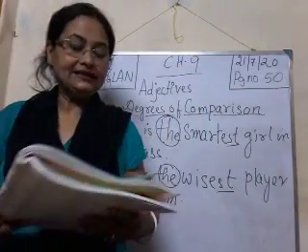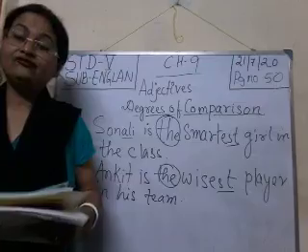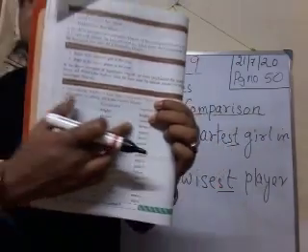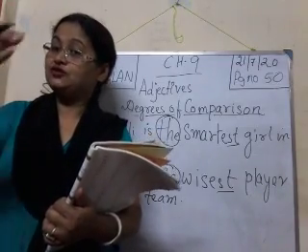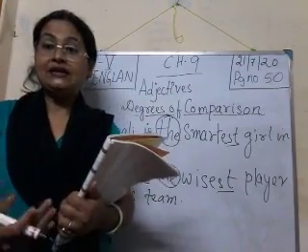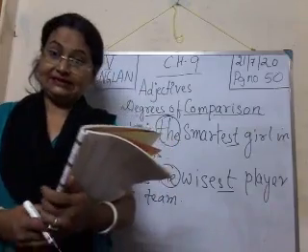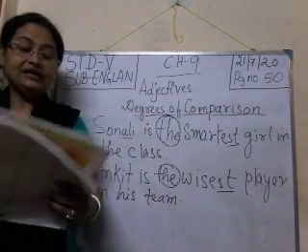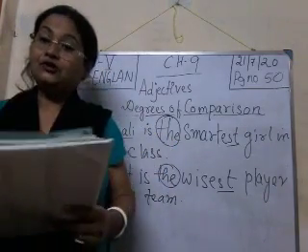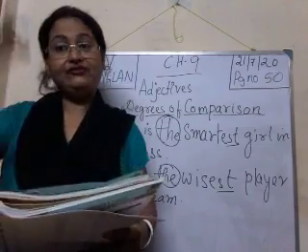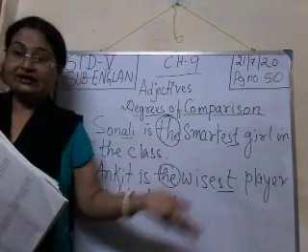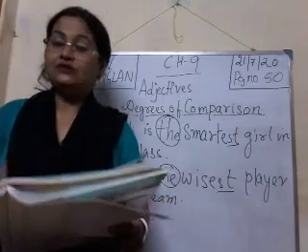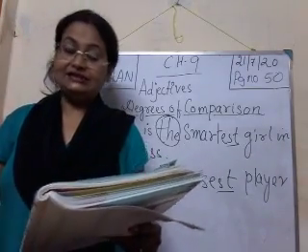And here you can see formation of the degrees. When we form the degrees, the 3 degrees of adjective, one is already there, positive, then comparative and superlative. When we form the comparative and superlative form of the adjectives from the positive degree, we have to follow some rules. It's not that everywhere we'll add er or est. It may vary also. So all the rules we learn in this chapter.